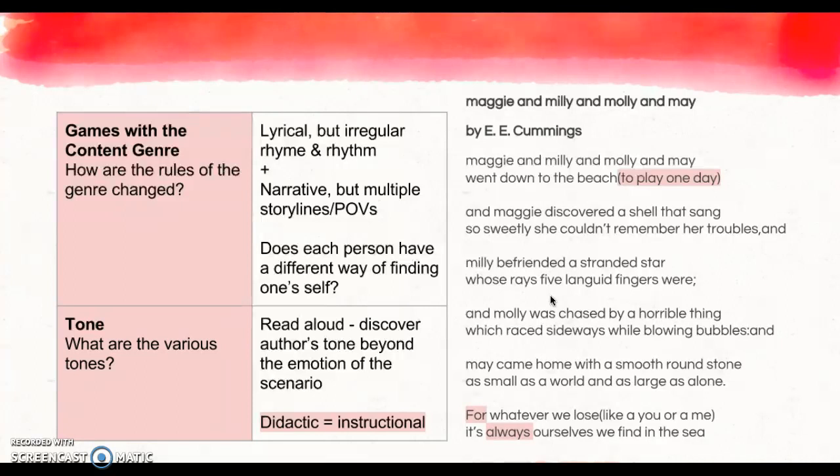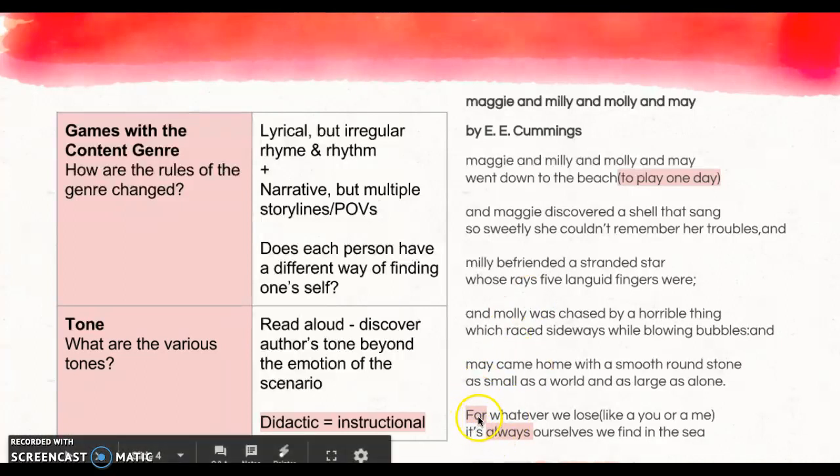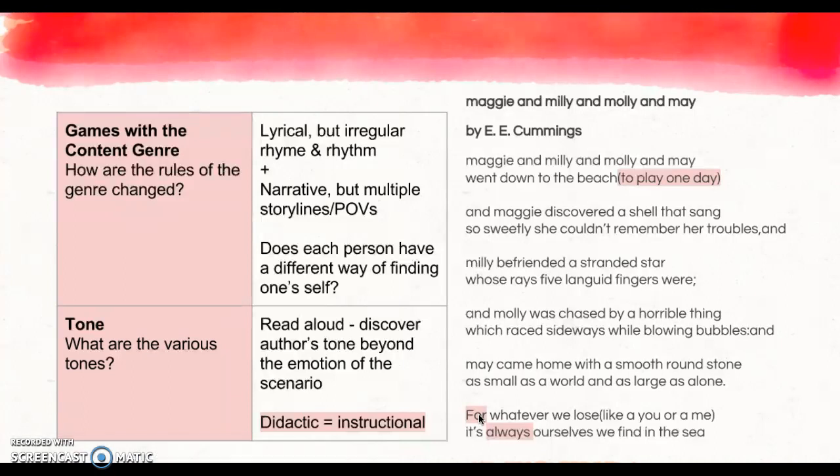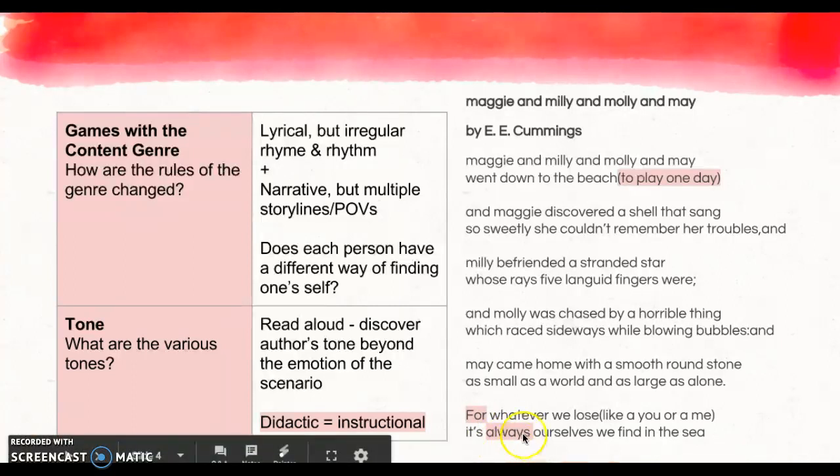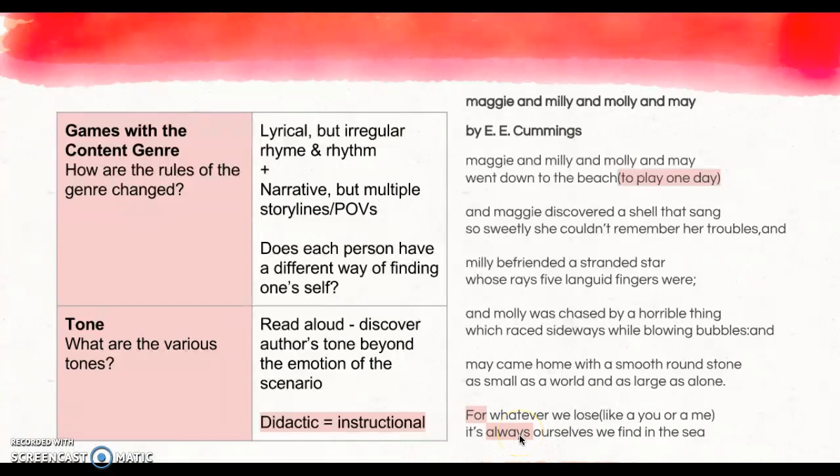Tone, you're looking at tone again, yes, because you have to read it out loud and kind of discover what the author's tone is in this part. So it's interesting to pick out some things, like here in the end, "for whatever we lose," it's this explanation, or drawing this conclusion for the audience. So I found it to be a little bit more teacher-like or instructional. A good word to use is didactic. "It's always ourself we find in the sea," so just that reassuring tone for the audience.